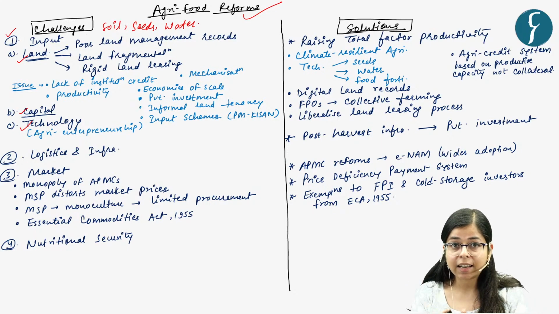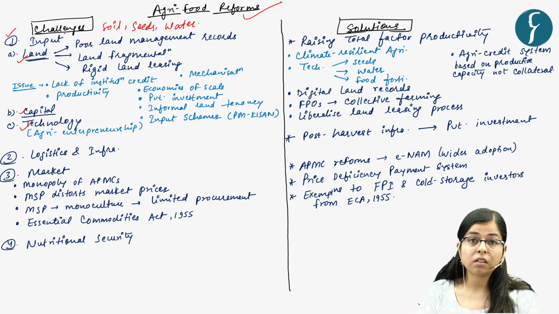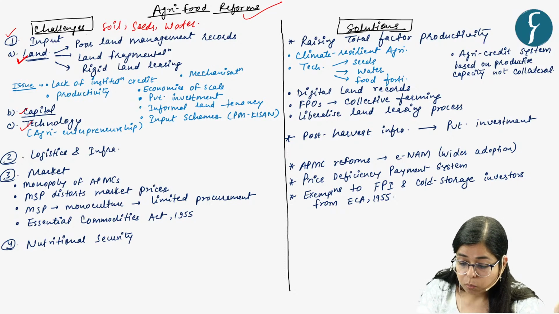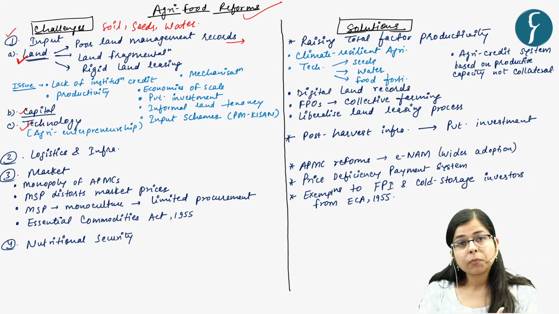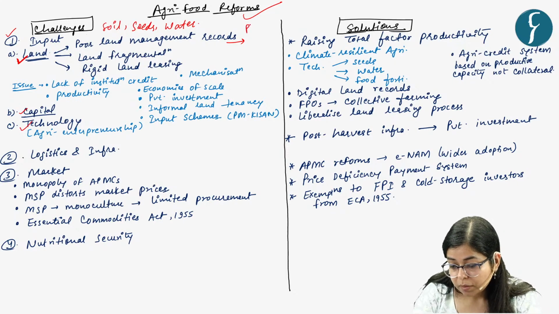So there are certain challenges in this wide criteria. What are these challenges? First of all, land. Now see, in India, there is a poor land management record system. Our land management records are presumptive. They are not conclusive.